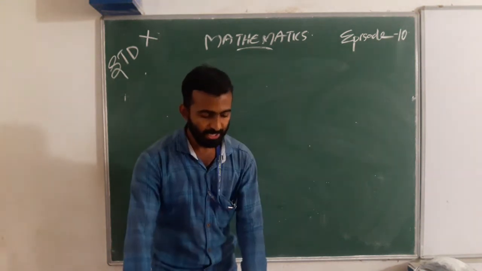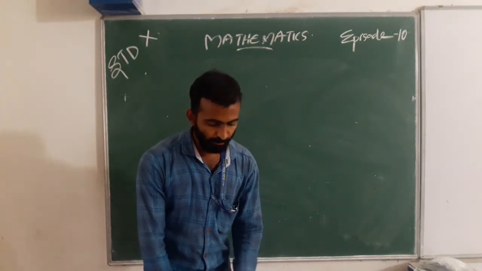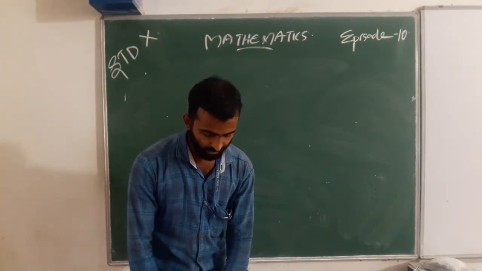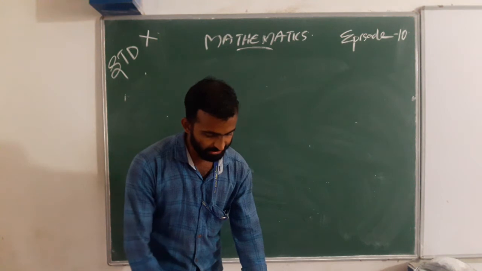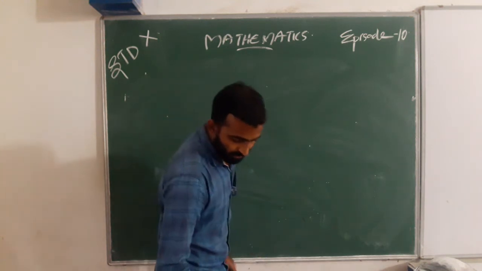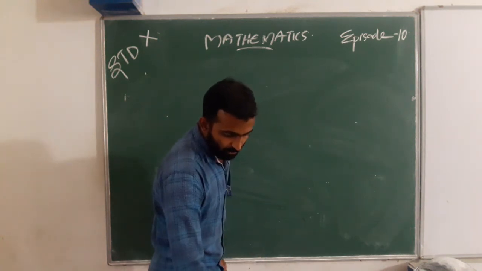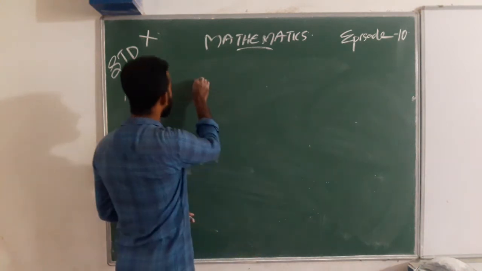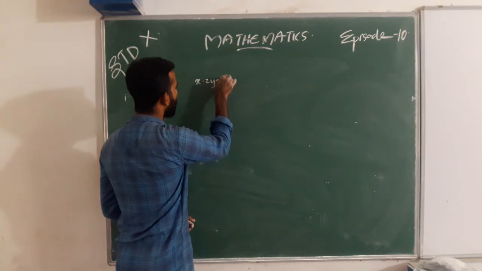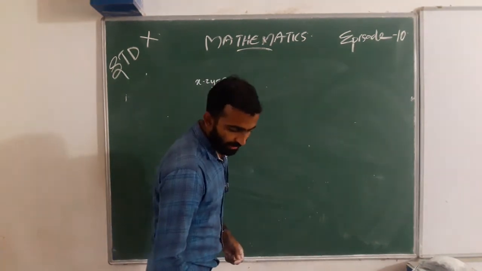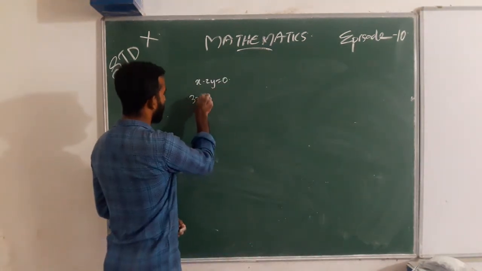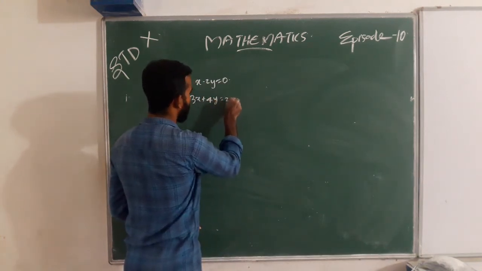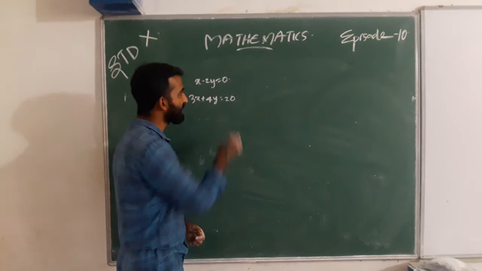The first equation, in page number 42, figure 3.2, is x minus 2y equal to 0 and 3x plus 4y equal to 20. Its graph is